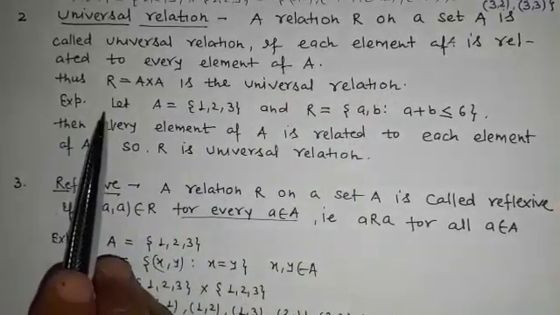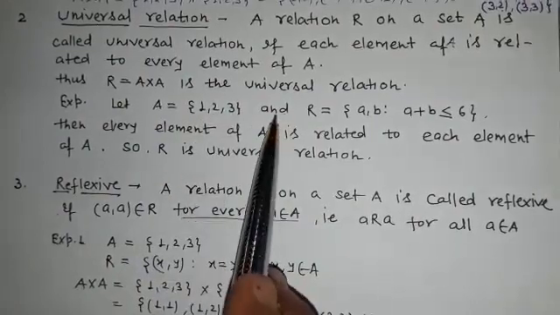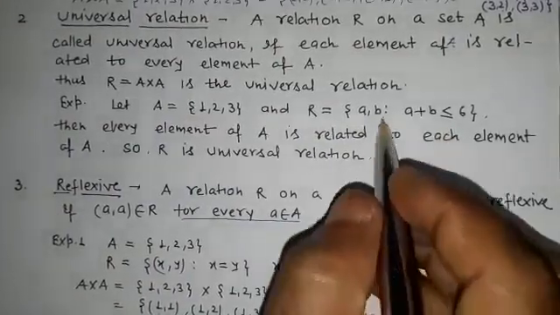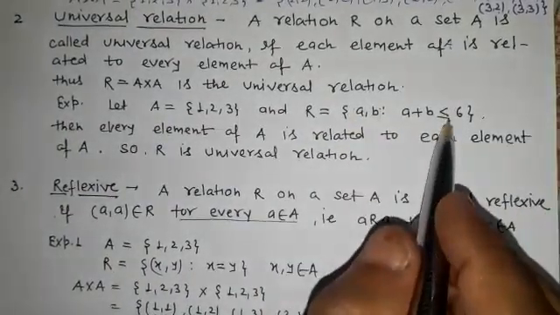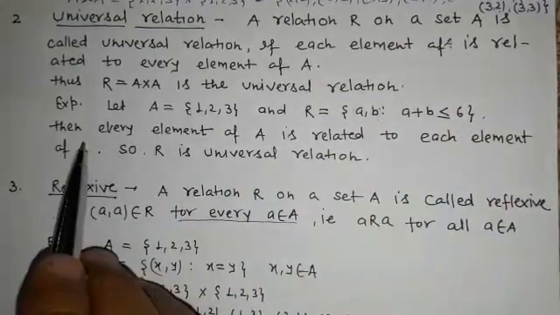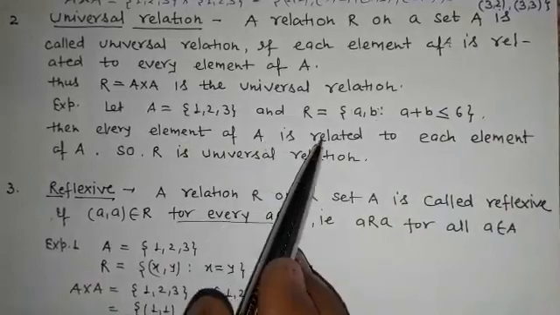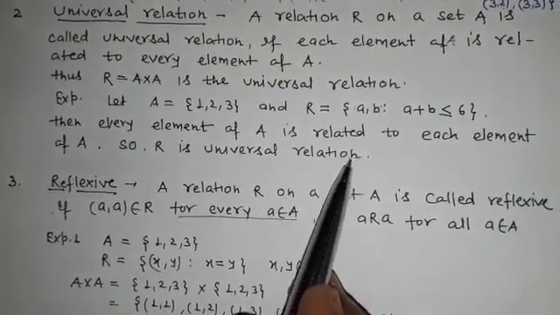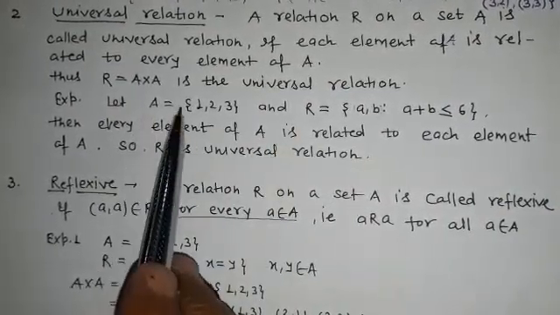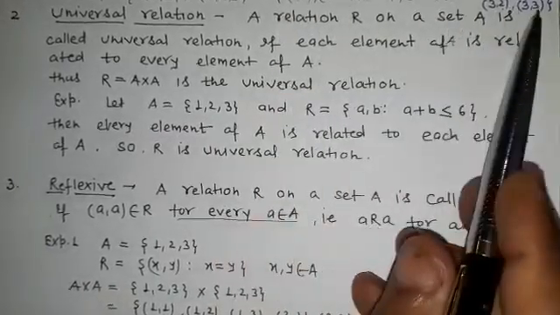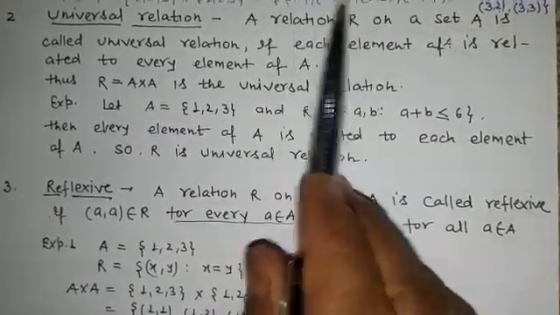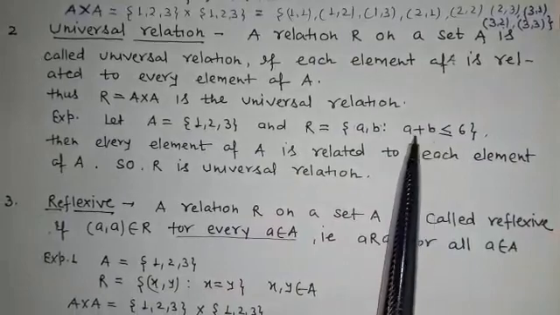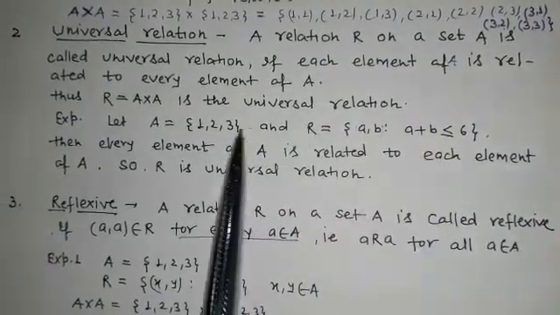Take the example: let A is equal to {1, 2, 3} and R is equal to {(a, b) such that a plus b is less than or equal to 6}. Then every element of A is related to each element of A. So R is a universal relation. You can check: when you find A cross A, in these ordered pairs the sum of the two elements is always equal to 6 or less than 6. Therefore, this is a universal relation.